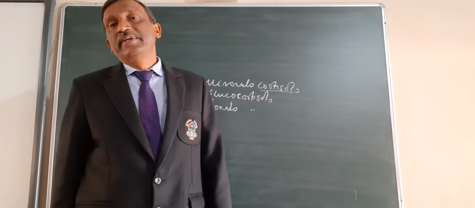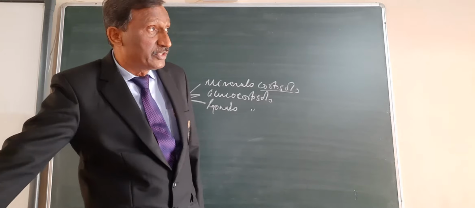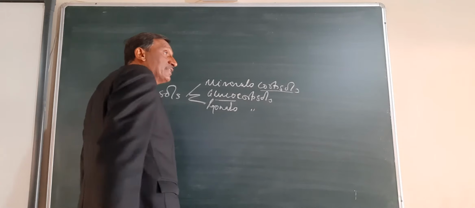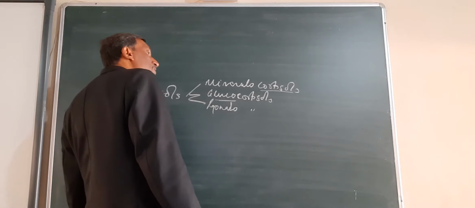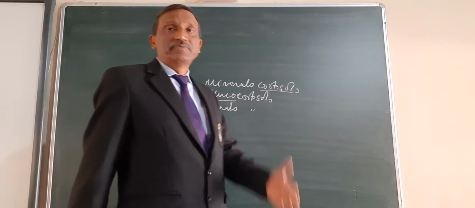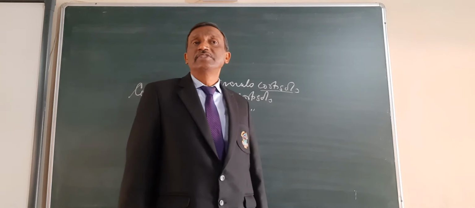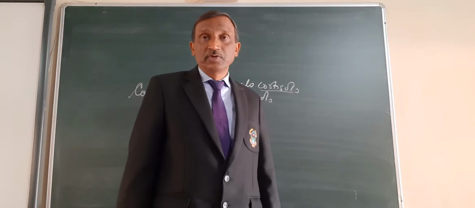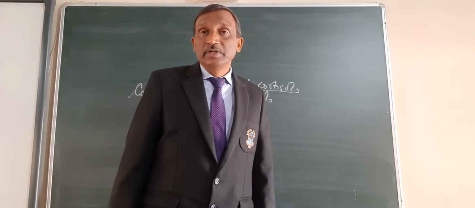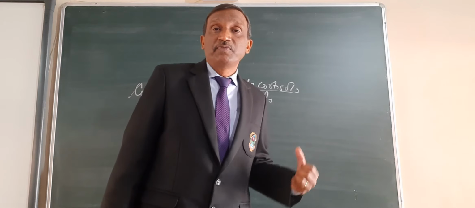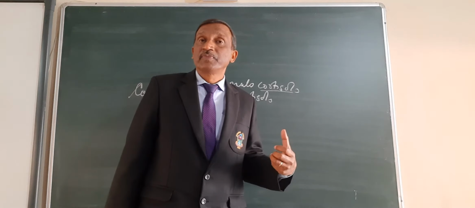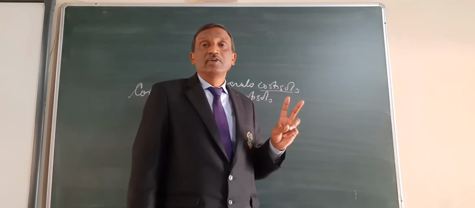Glucocorticoids, as the name indicates, are related to glucose. So the blood glucose level is maintained by this. Now we have already studied that insulin is a hormone which maintains the blood glucose level. When there is excess glucose, it is converted into glycogen under the influence of insulin. And if the blood glucose level falls, the glycogen will be broken down and glucose will be added. That is between insulin and glucose only.